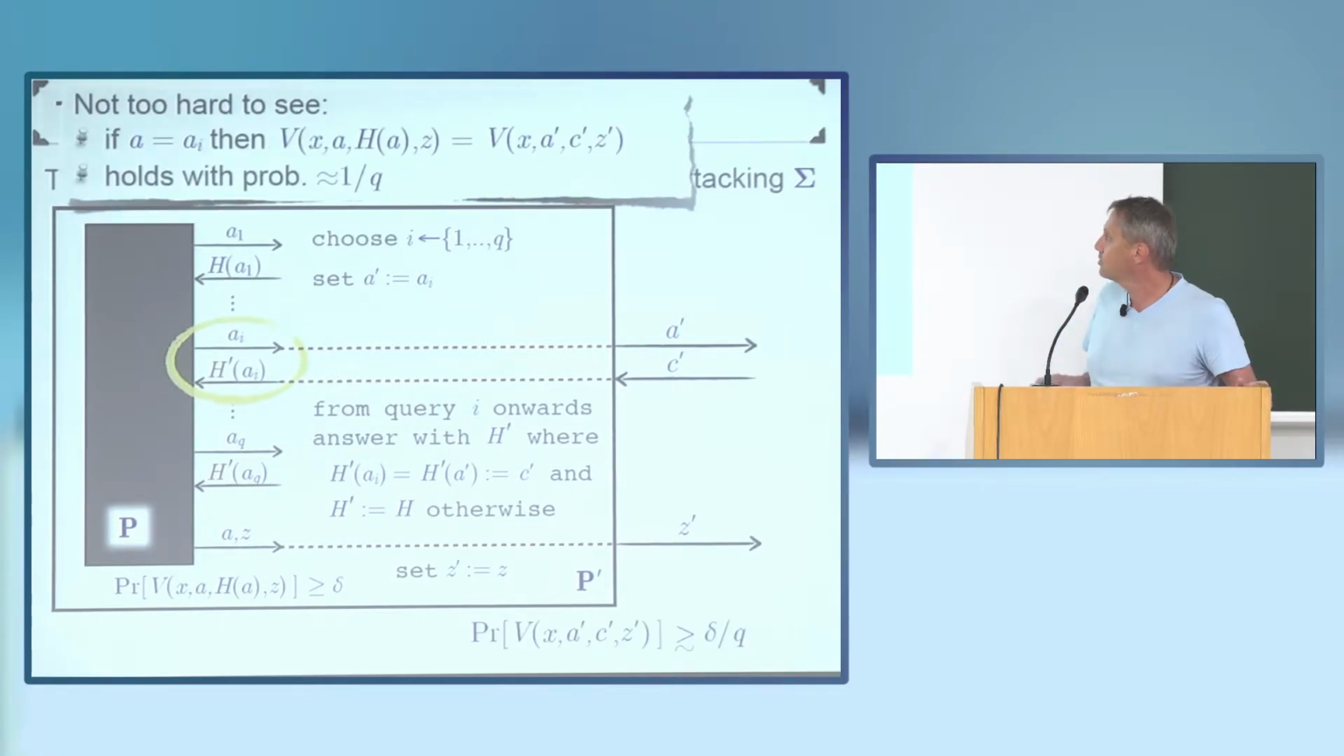And then it's not too hard to see, and I'm not going to go too much into the details here, that if the A that P outputs as part of his proof coincides with the query that we stole, then P prime is as successful as P, and the probability that this happens is roughly 1 over Q. The reason is that in order to come up with a valid proof, he needs to know the hash of A. The only way he can learn the hash of A is to make a query to the oracle. So with probability 1 over Q, we're going to catch him.